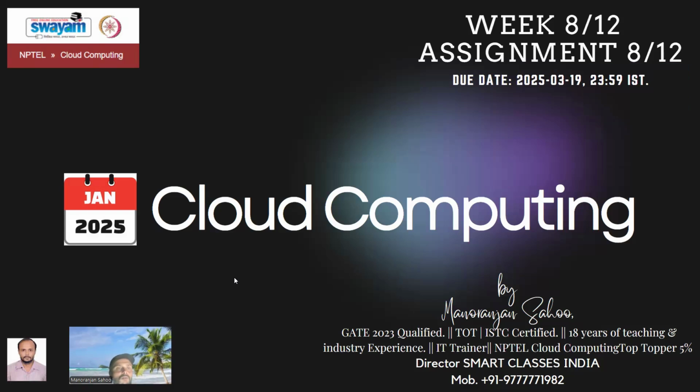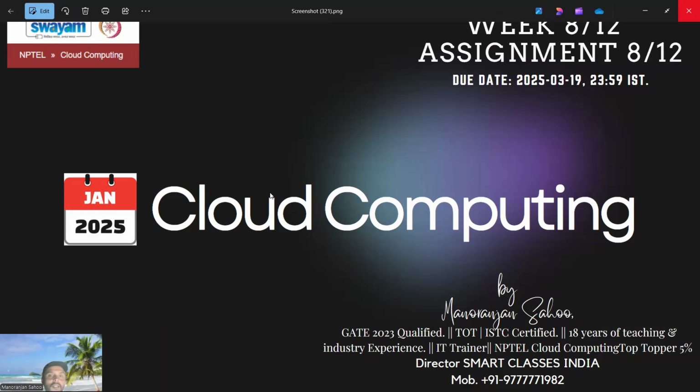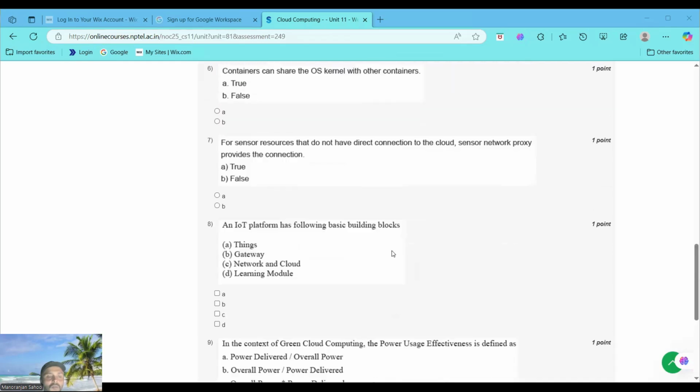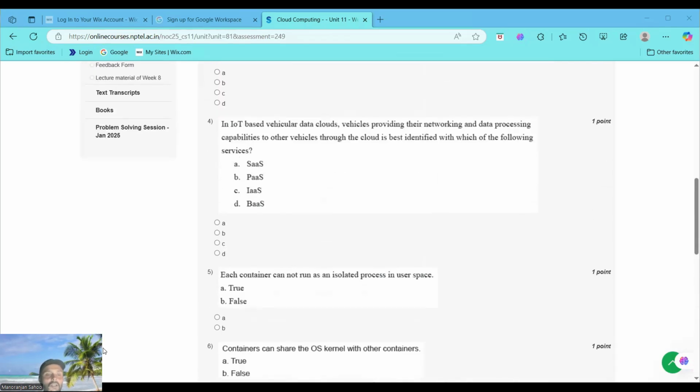Today we are going to solve the NPTEL Cloud Computing Week 8 Assignment 8, whose last date is 19 March 2025. Guys, these are my credentials. Now let's start the questions. You can see here, guys, in Week 8 Assignment 8, we can find 10 questions and we will try to attempt the 10 questions one by one. So let's start the first question here.